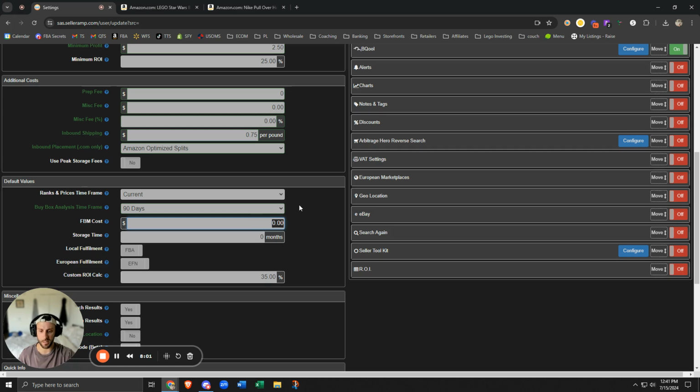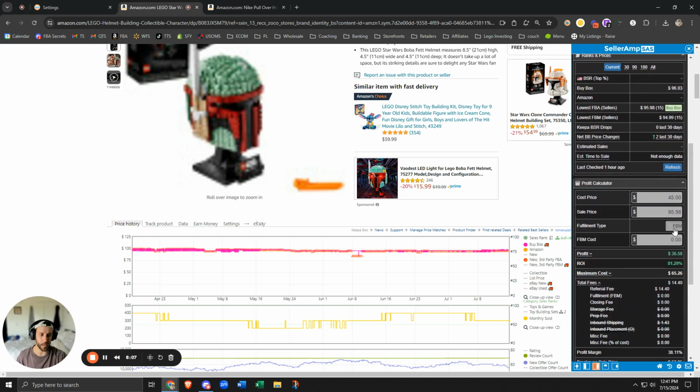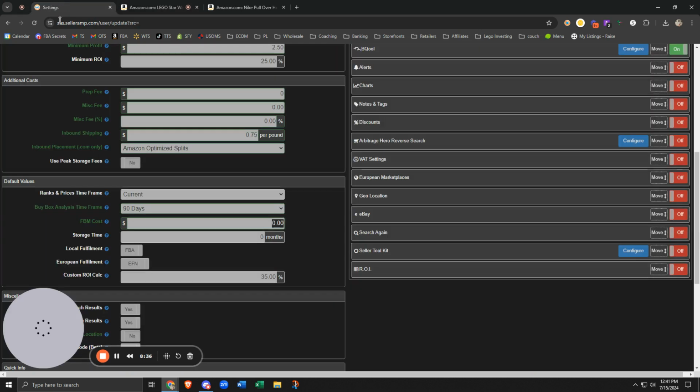FBM cost. This depends on what you're doing. You could always just toggle this yourself to FBM here and plug in. So if you're doing shoes, it could be anywhere from $6 to $12. If it goes from East Coast to West Coast, it's going to be a lot more expensive. If you're doing toys or something, it could be $6. It really depends on the weight, which I know Miles definitely shares all of his USPS and all that kind of shipping guidelines on. If something weighs 14 ounces, it should be around this price. If it weighs 2 pounds, it should be around this price. So make sure you look at that, and you can factor that in yourself. For me, I keep it at 0 because I'm shipping all types of different units, so it's always going to be different. Storage time, I just have this set to 0.